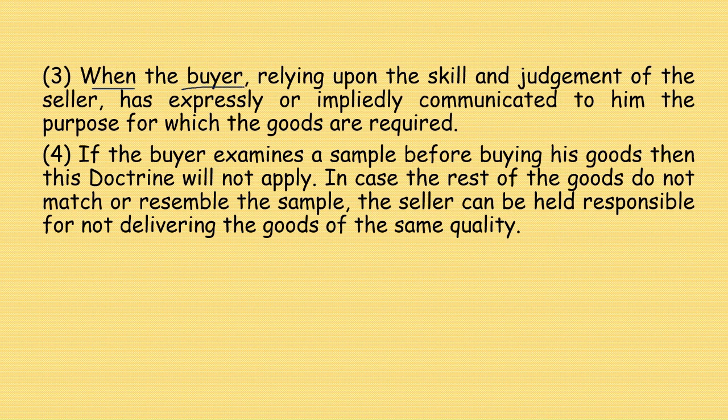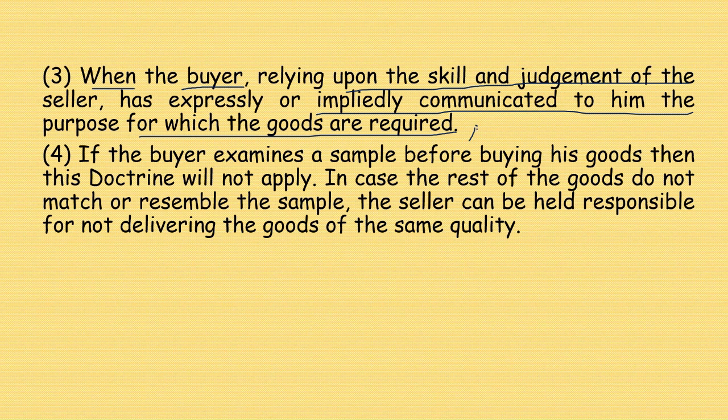The third exception is when the buyer, relying upon the skill and judgment of the seller, has expressly or impliedly communicated to him the purpose for which the goods are required. Supposing for trekking purpose he needs a cycle or some sort of instruments, the buyer already gave the description, but the seller failed to provide him the goods of the same quality.